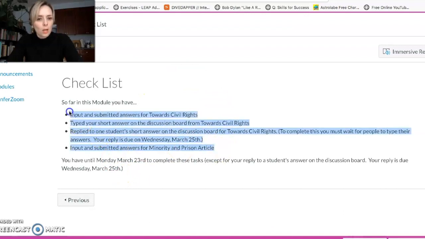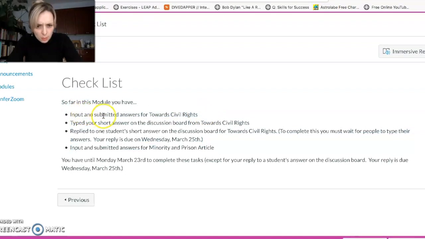At the end of each module, I will make sure to give you a checklist so you can go through and say, have I input and submitted my answers for Towards Civil Rights? Did I do this? Did I do that? Okay. You have until Monday, March 23rd to do all of this, but your reply to the discussion board is not due until March 25th. That's on a Wednesday.